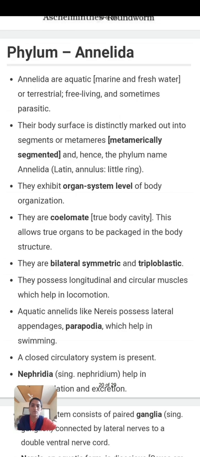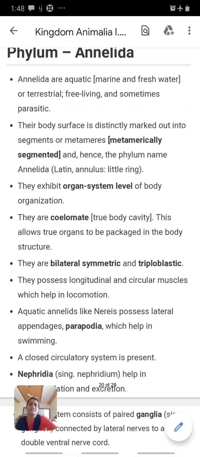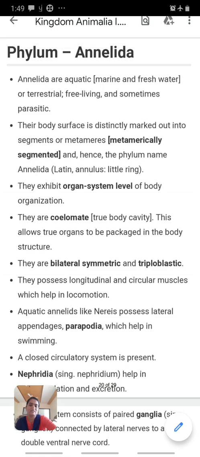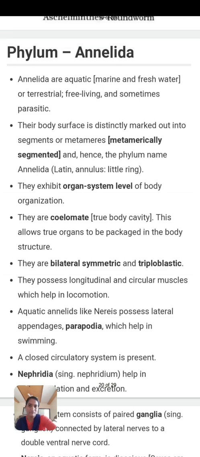In the previous video, we learned the criteria for animal classification. On the basis of that criteria, body segmentation is one of the characters. They are metamerically segmented. Their body surface is distinctly marked out into segments or metameres, which is known as metameric segmentation, and hence the phylum name is Annelida. Annulus means ring-like structure.